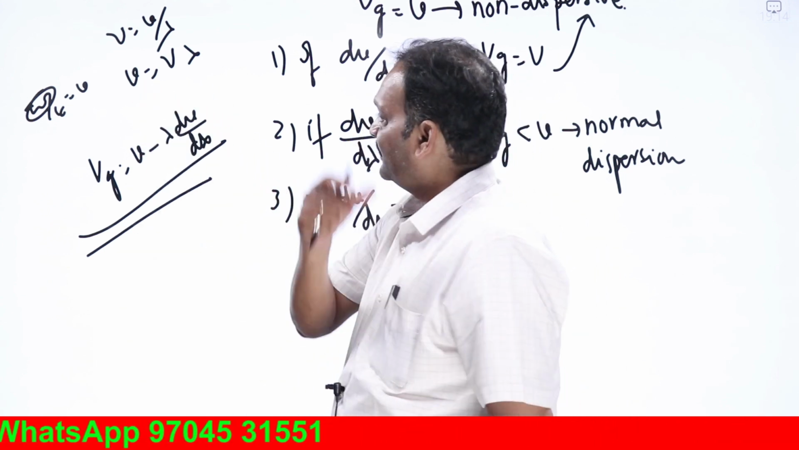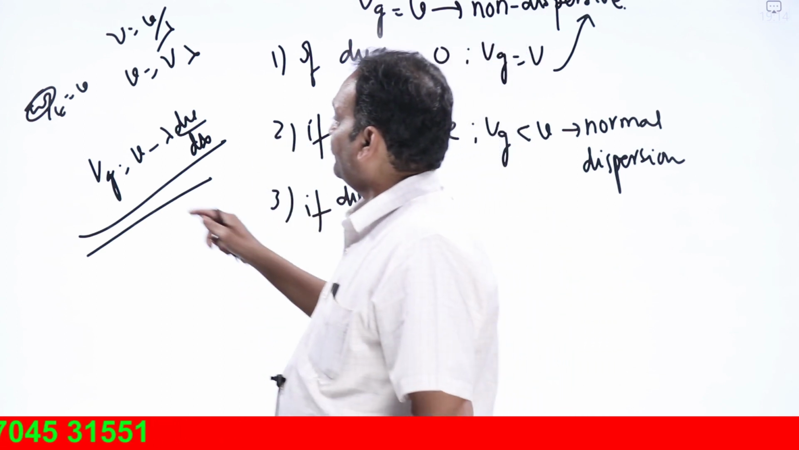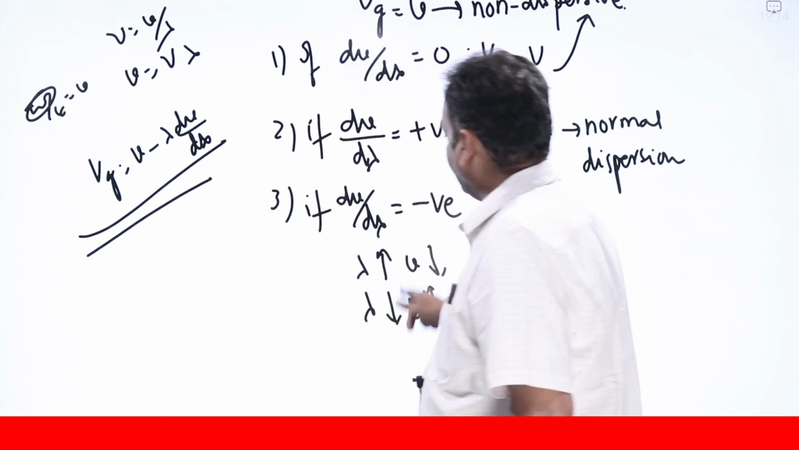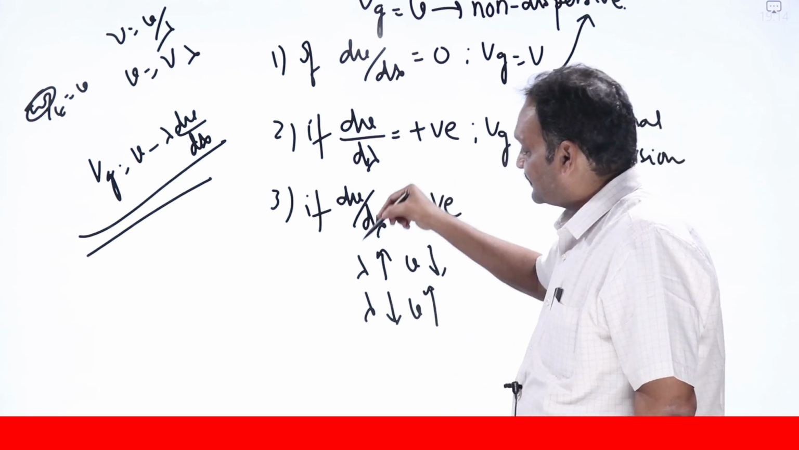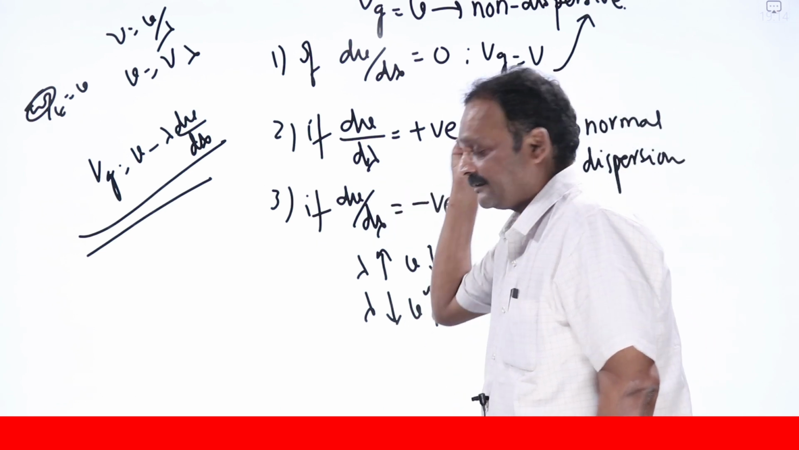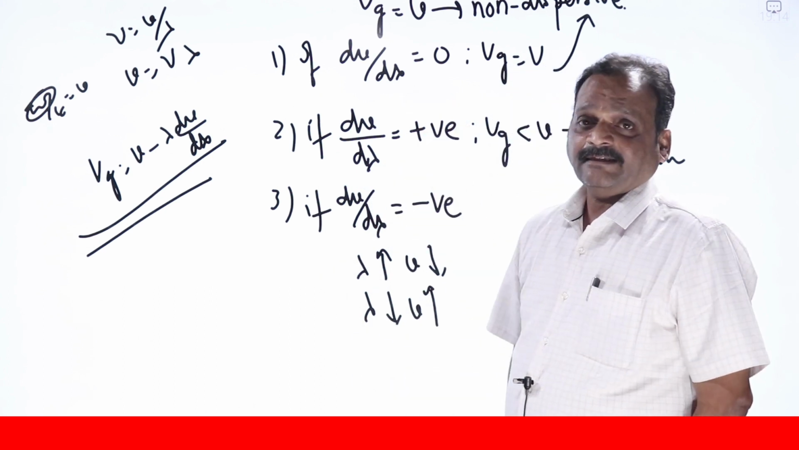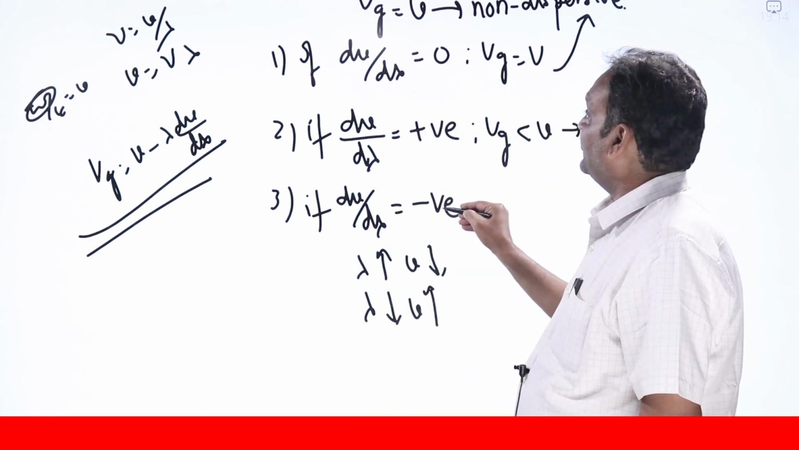Okay, to get involved in this topic, Vg equals to, what is d? Now, what does dv by d lambda negative mean? If longer wavelengths travel with lesser velocity, or smaller wavelengths travel with a higher velocity, we say that dv by d lambda is negative.